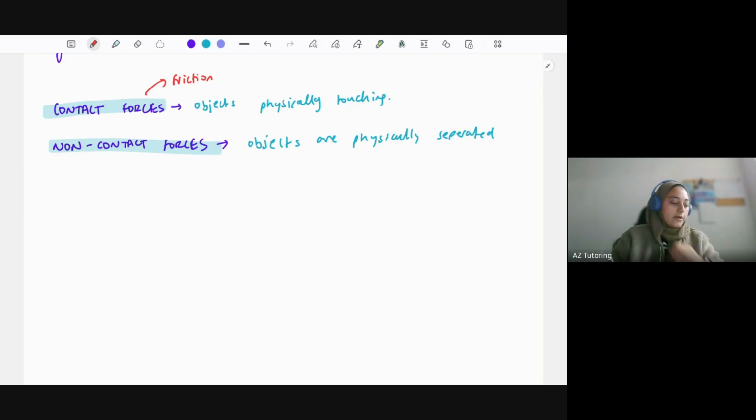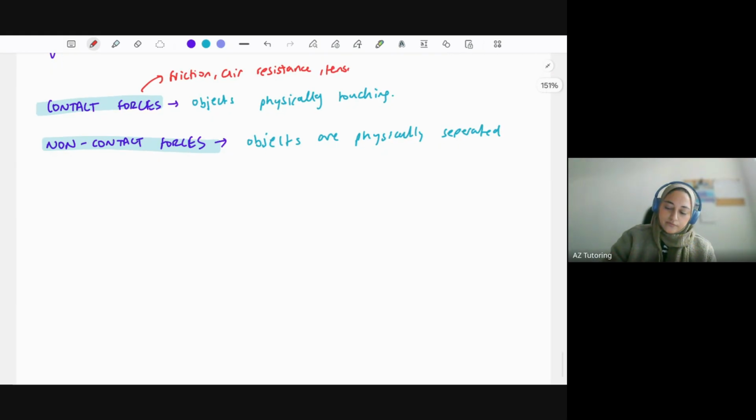So we've got friction. We've got air resistance. Imagine somebody jumping from the sky, parachuting. As soon as they open that parachute, the air is colliding with the parachute, so air particles onto the parachute. That's air resistance. We've got tension. We've got the normal contact force as well, just like I was saying, being sat on a chair, for example.